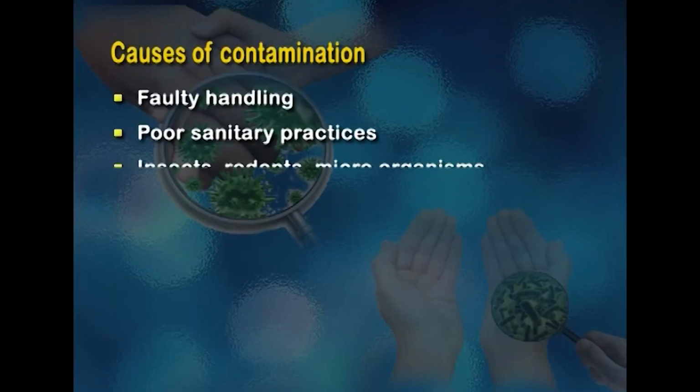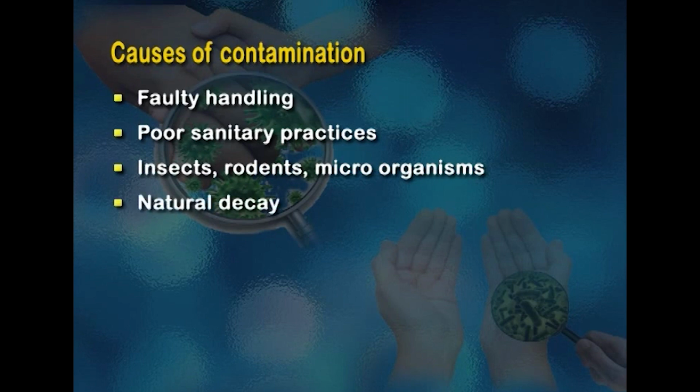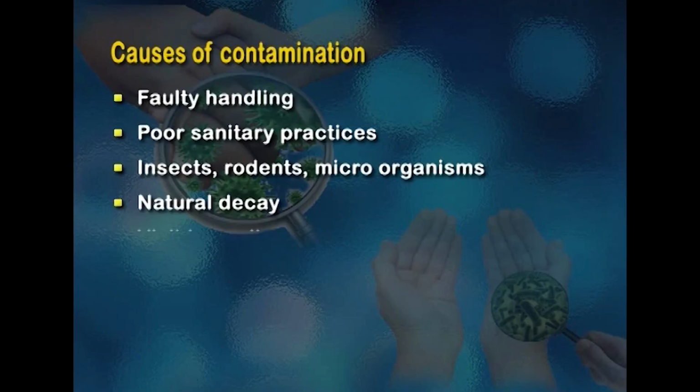Food can also become contaminated through insects, rodents or rats and microorganisms. Sometimes food may undergo natural decay, that is, natural decay in plant and animal tissues is accompanied by foul odor and changes in appearance and taste. Therefore, we need to ensure that the food which we are using for preparation is not decayed, it is wholesome and fresh and clean. If there is any spoilage because of natural decay, this becomes visible in terms of appearance and taste. When there is visible spoilage, it is important to reject the food.